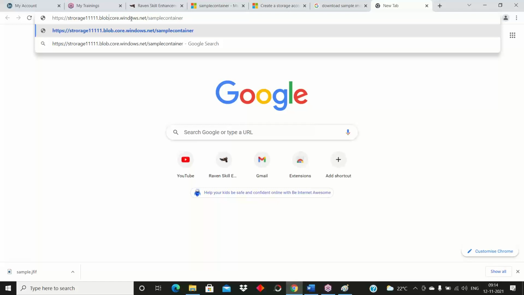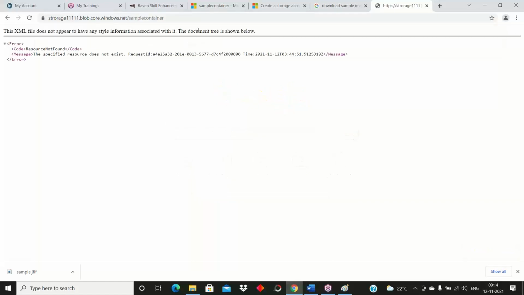Now I have chosen, so this is the Windows setting, .NET sample container. This is my container URL. So okay, I enter this. I cannot see the data because I had given the access policy private.